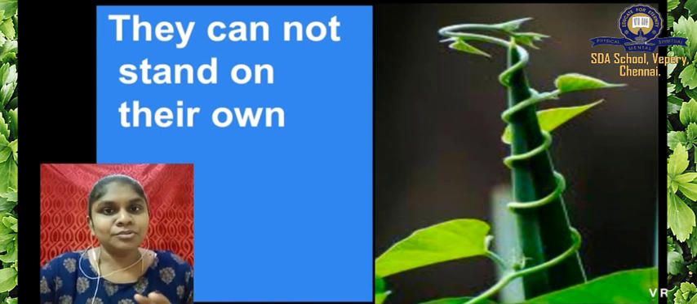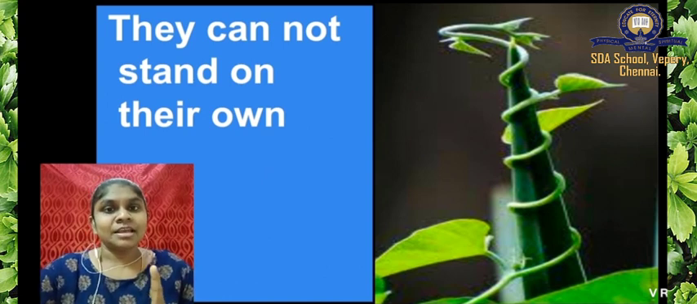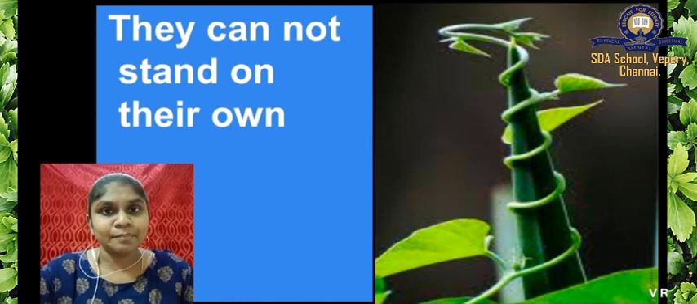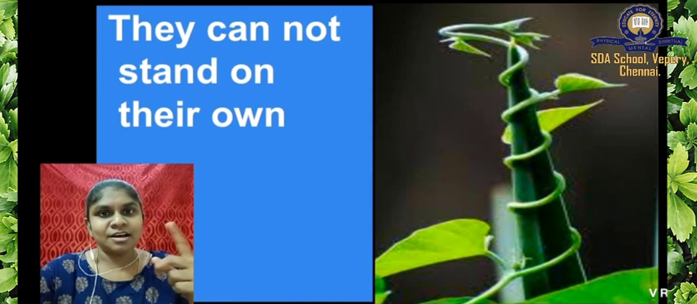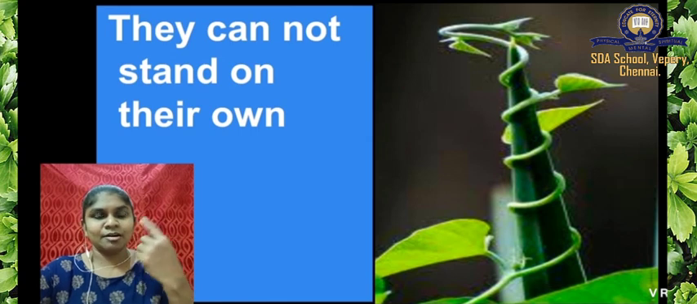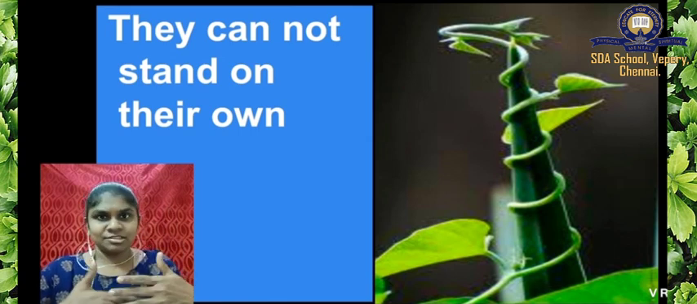Okay, when you look at a plant, it will stand erect. In the last lesson I told you, because of the deeper root, the plant is able to stand in an erect position. But climbers and creepers cannot stand on their own because of the weaker stems. Okay, and look at this picture. The stem of that plant twines around another plant. Twine around means like this, it twines around another plant. They cannot stand on their own.